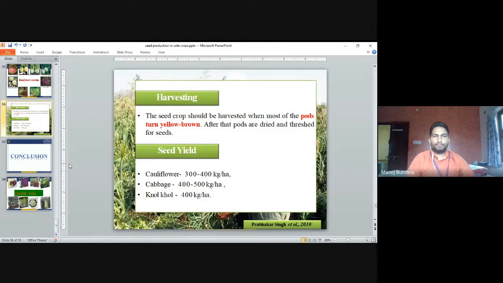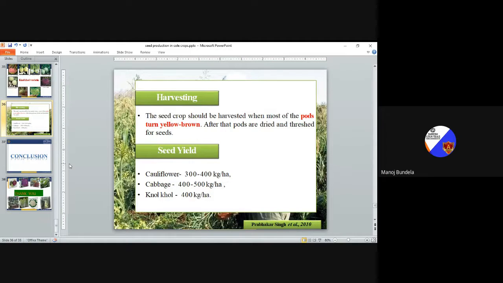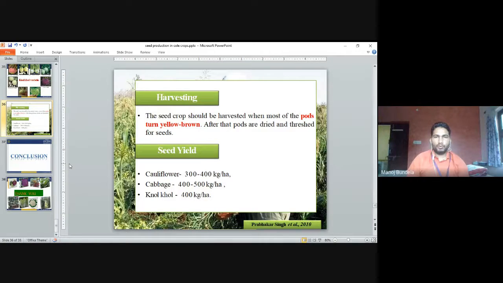Next is harvesting. The seed crop should be harvested when most of the pods turn yellow brown. That time we go for harvesting. After that the pods are dried and threshed for the seed. Then the pods start drying and we take the seeds. So harvesting starts when the pods turn yellow brown.